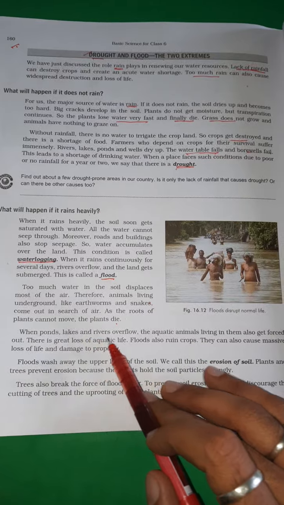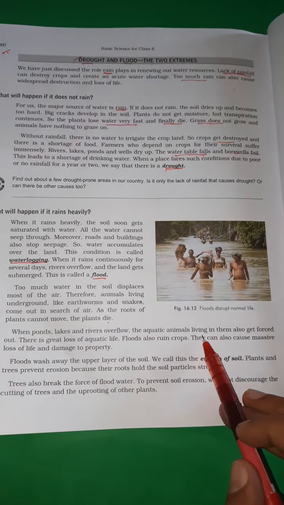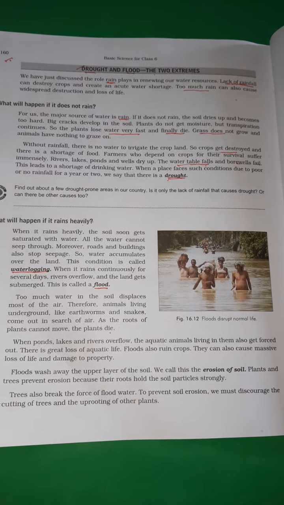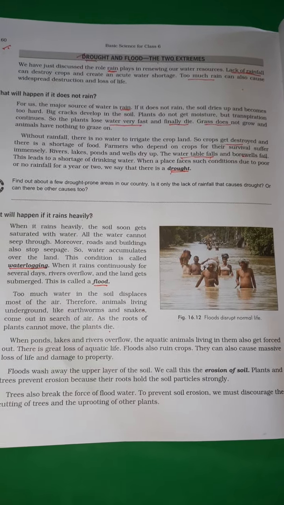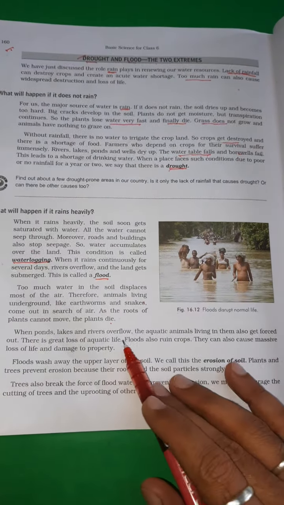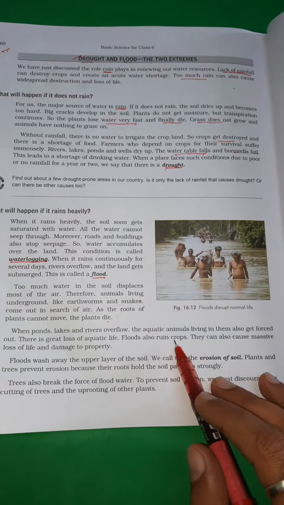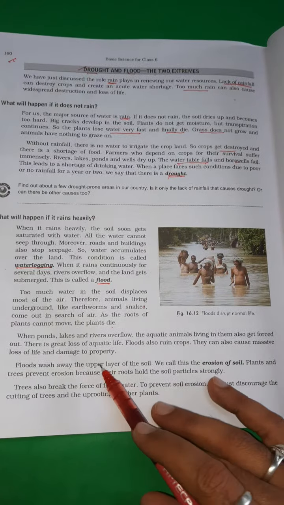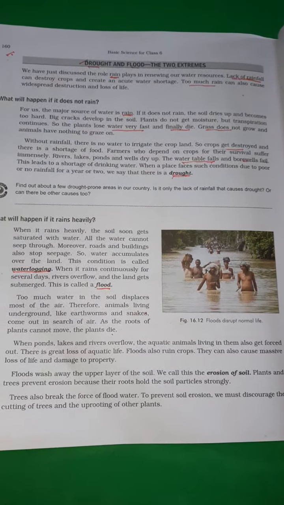So when the ponds, lakes and rivers overflow, the aquatic animals living in them also get forced out. When rivers and streams overflow, meaning the water in them goes beyond the limit, it means all the aquatic animals also get forced out. So there is a great loss of aquatic life. Floods also ruin crops. The crops get destroyed by floods. They can also cause massive loss of life and damage to property. Many people lose their lives and property is also badly damaged.